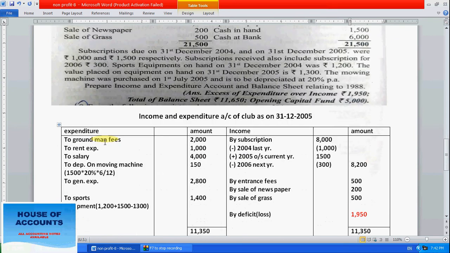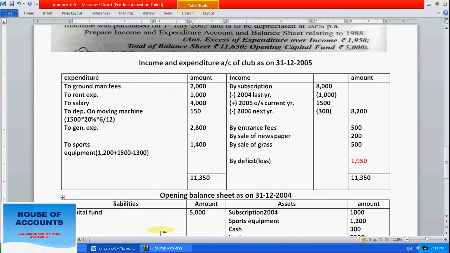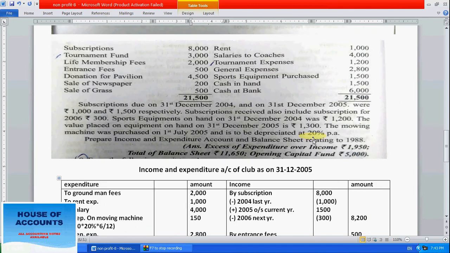We have received in advance 300. So write subscription received in advance, 300. If we close the company we have to pay it back, so that's why subscription received in advance means next year's subscription we have received this year only.